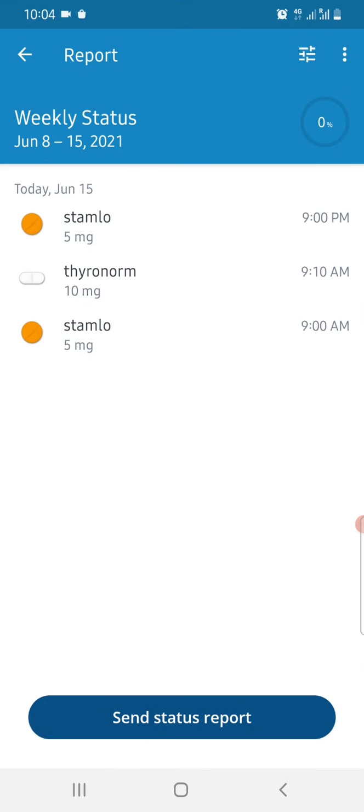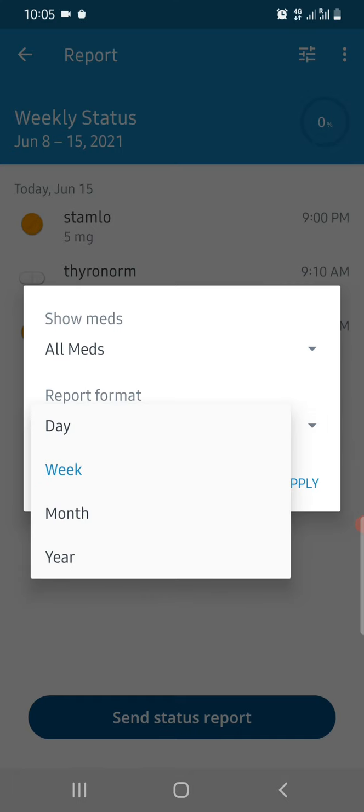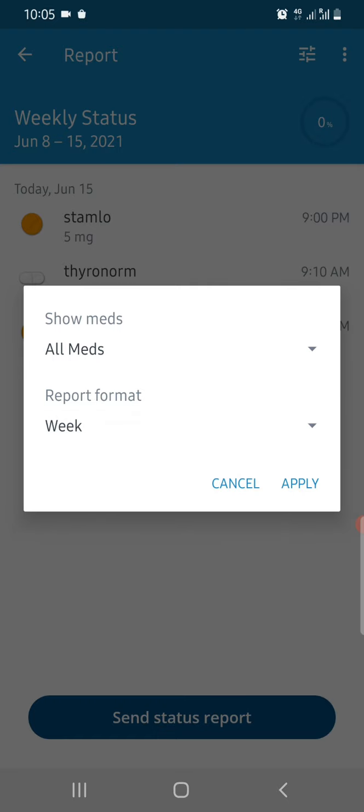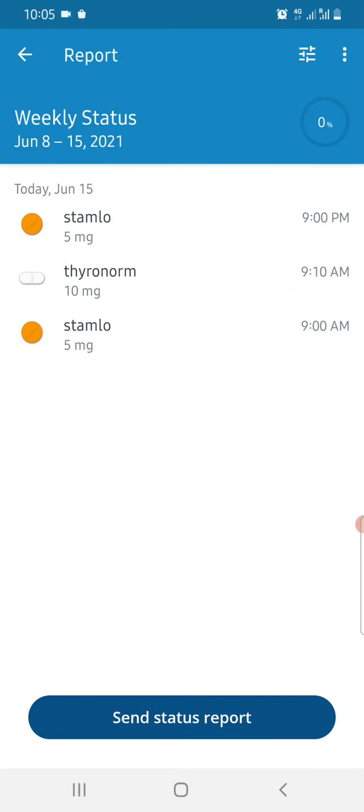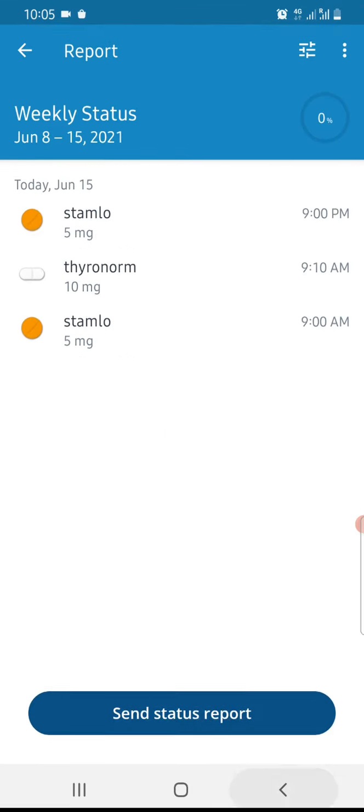Report is a good option where you can see a weekly report. Here if you click on these three lines over here, you can see the report format on a week basis, day basis, or a month or year as well. Okay, so this will help you understand how many times you have really taken the medicine or you have skipped it. So similarly you can check it here. Okay, and you can send this status report by email to someone if you want.